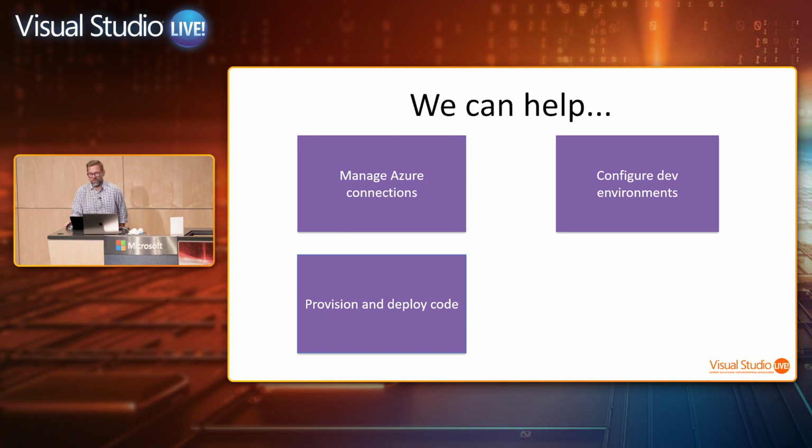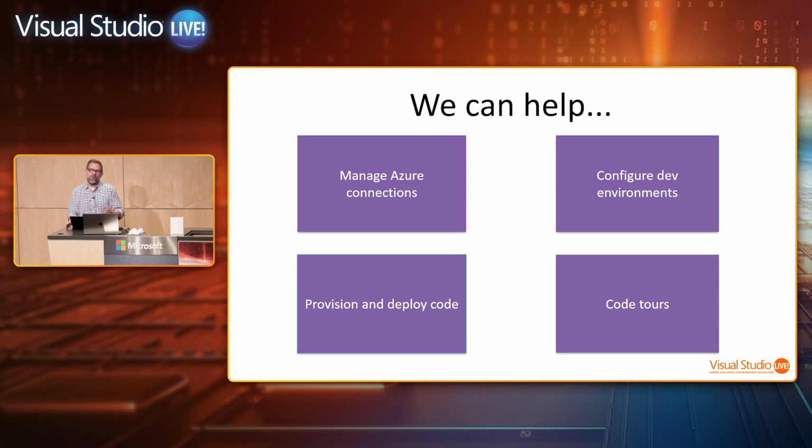Provision and deploy code. We're going to make sure that for one Azure environment, we can repeat that and have somebody working on our code be able to repeat everything and have it up and running. So essentially reduce the "works on my machine," but in the cloud. And then code tours, so interactive documentation.